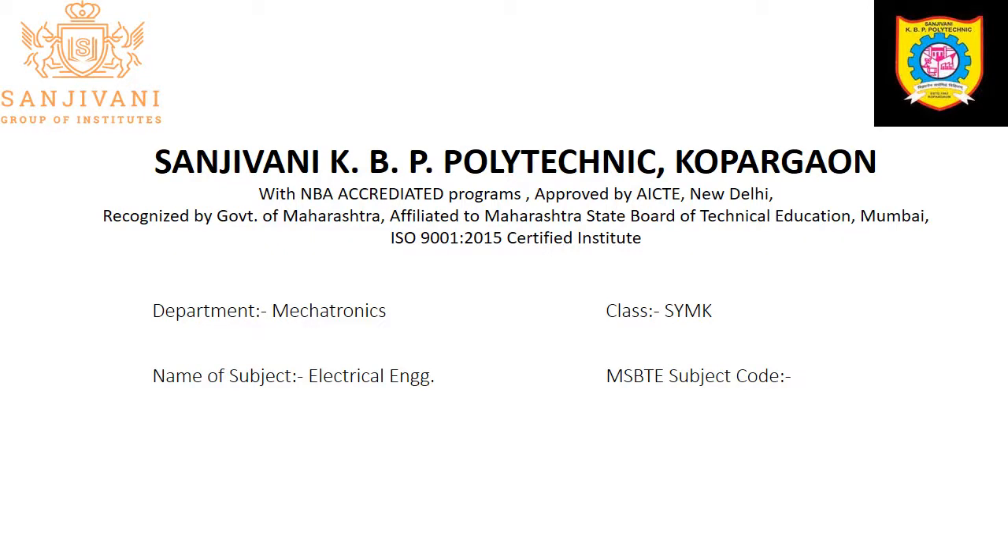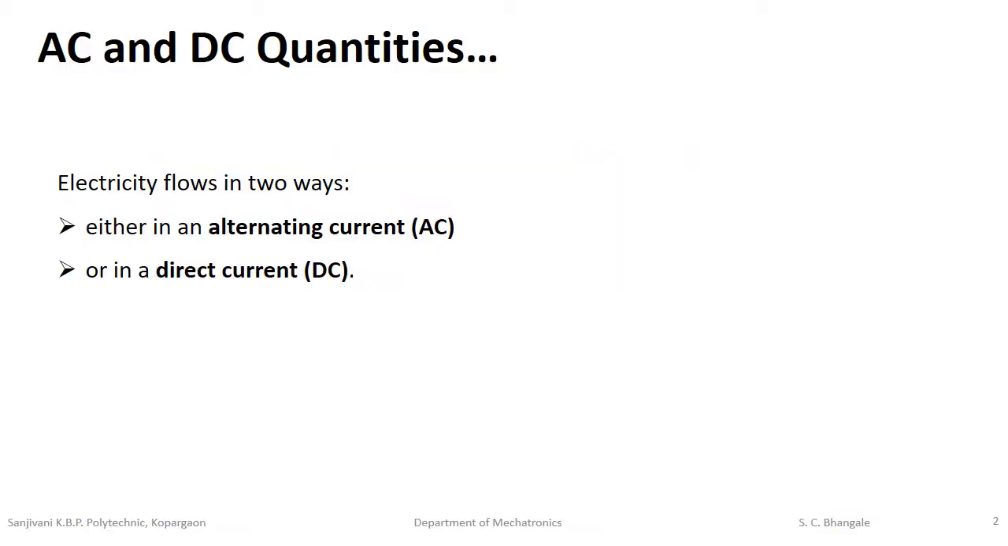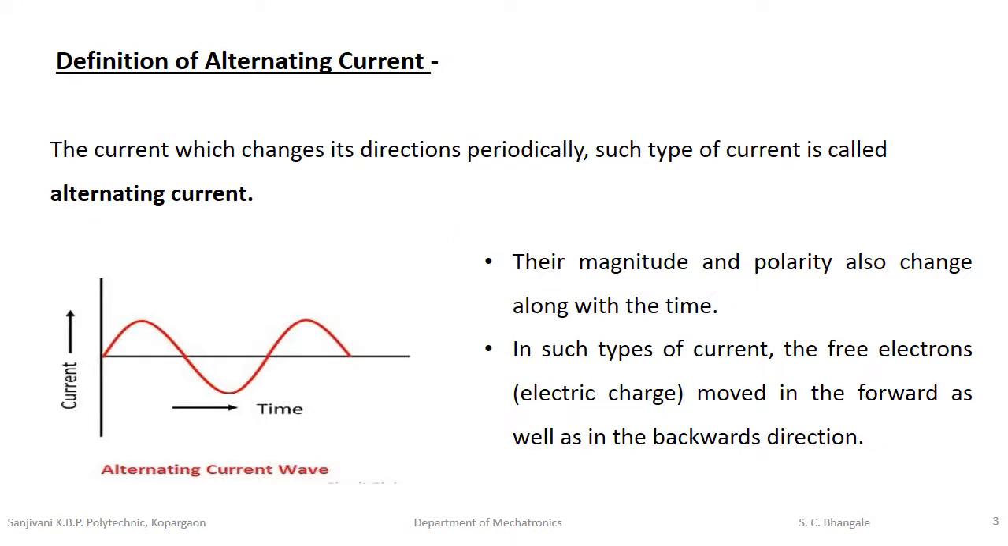Hello students, today we will see what is meant by AC and DC quantities. Electricity flows in two ways, either in an alternating current form or in a direct current form. So first we will see the definition of alternating current. The current which changes its direction periodically, such type of current is called alternating current.